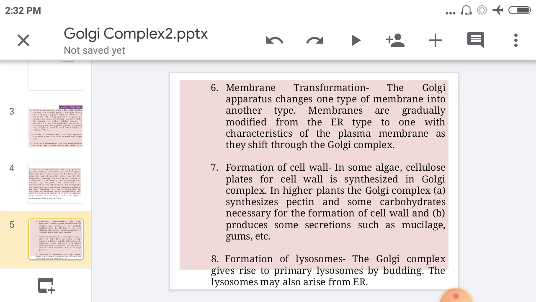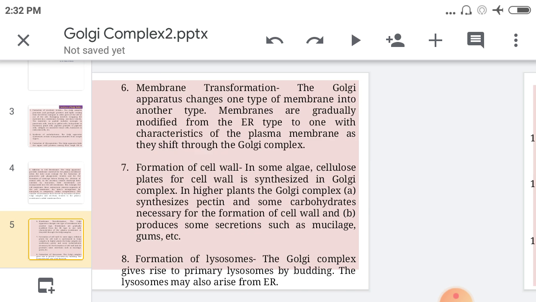The lysosome may also arise from the endoplasmic reticulum, right? Lysosome also arises from the endoplasmic reticulum, no doubt, but they also arise from the Golgi complex.